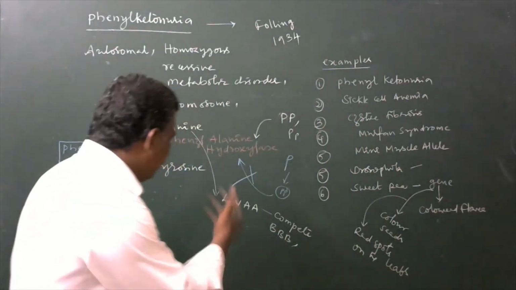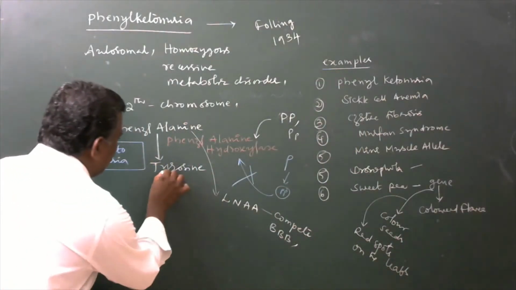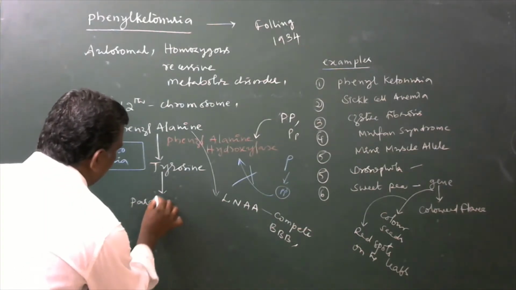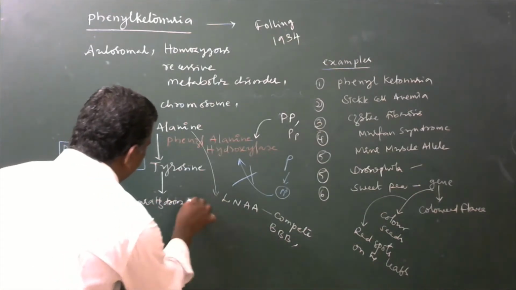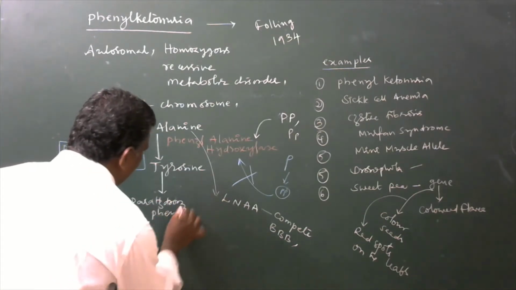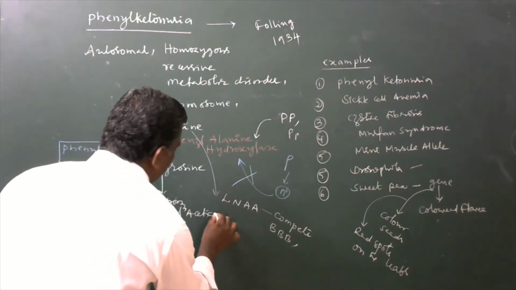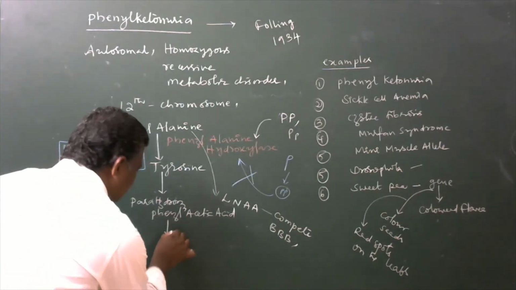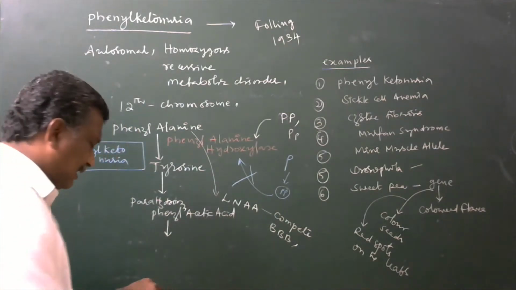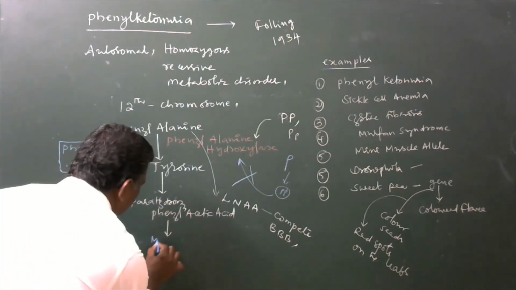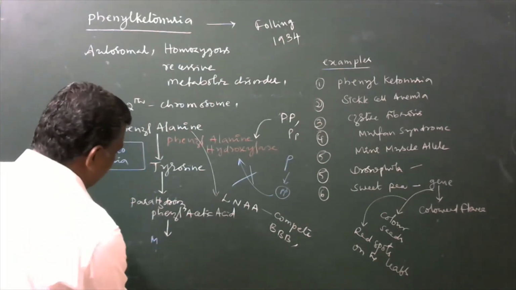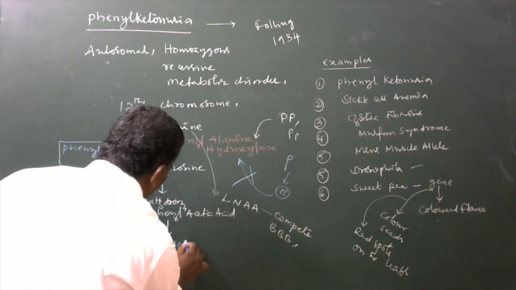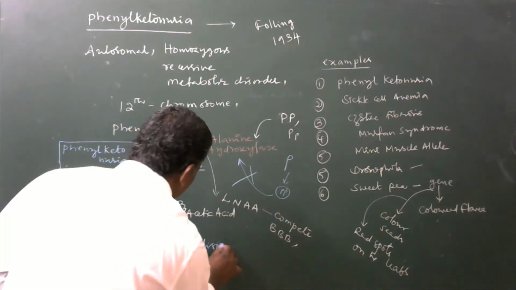Now, further, tyrosine is going to be converted into para-hydroxyphenyl acetic acid. Later, it is converted to homogentisic acid.